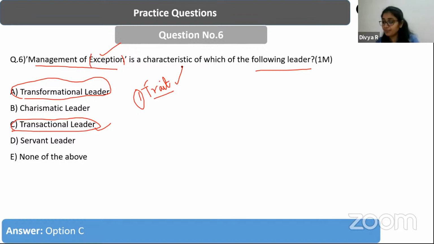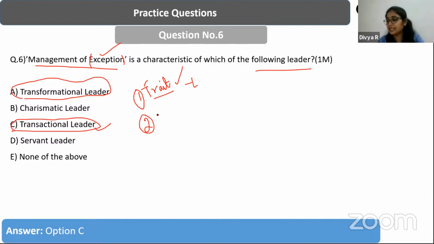It believes that leaders are born, they are not made. That is what trait theory believes in. So here, leaders are born with some traits. And under this, we have the great man theory, or there is Allport's trait theory. Yes, great, guys. So where leaders are born.